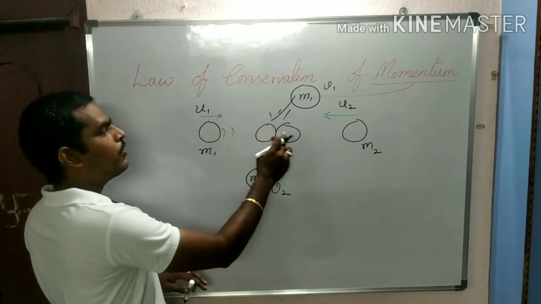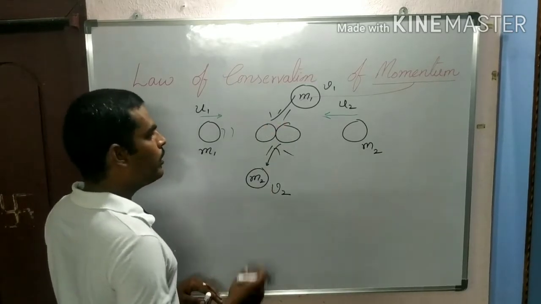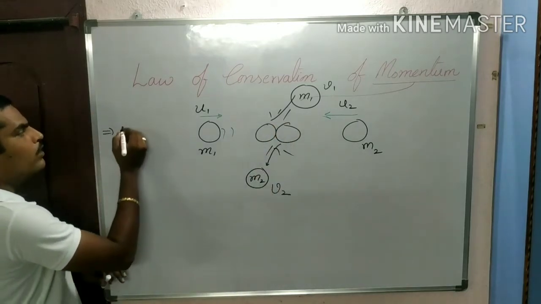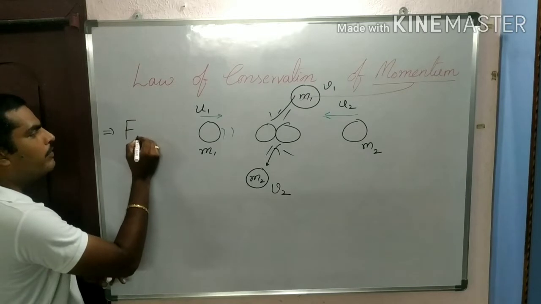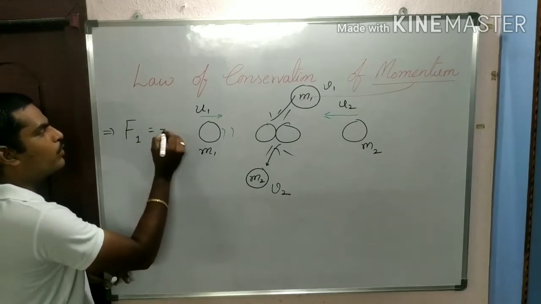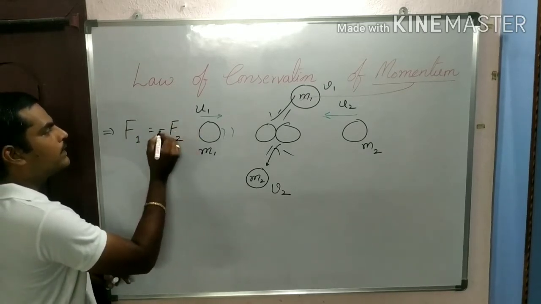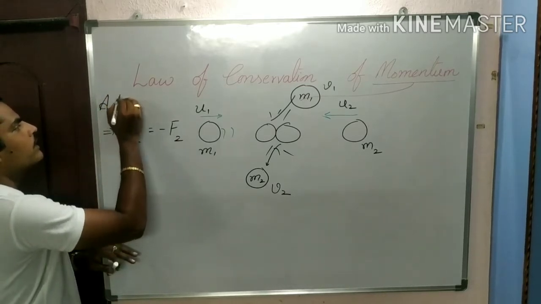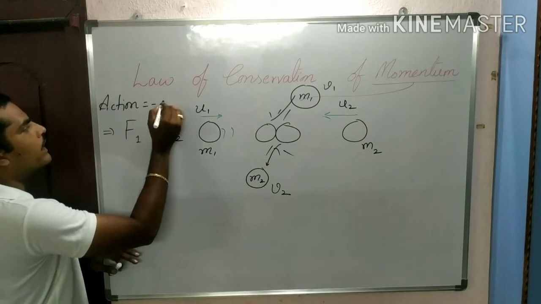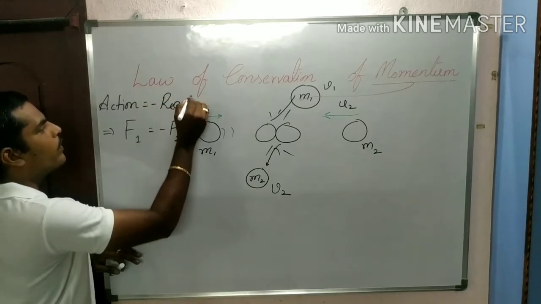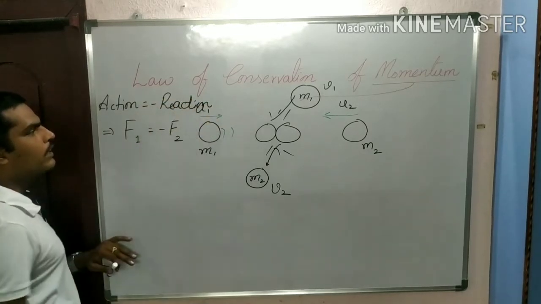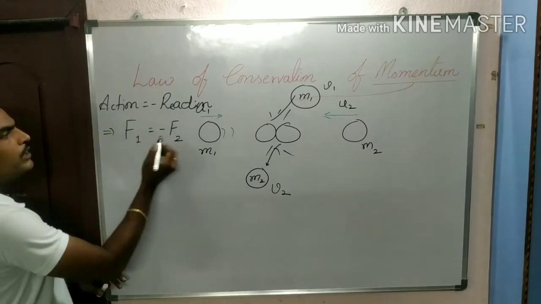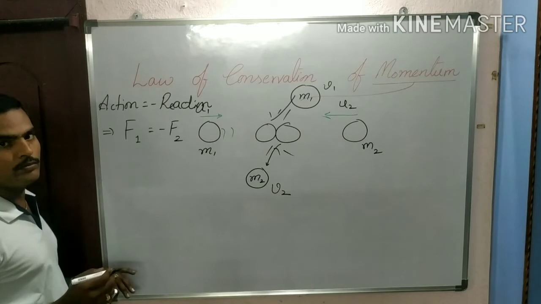Now, as force is exerted between these two, we have to apply Newton's third law. The force applied by the first object is equal to the force applied by the second object in the opposite direction. For every action, there is an equal and opposite reaction. Action equals minus reaction, so F1 equals minus F2.